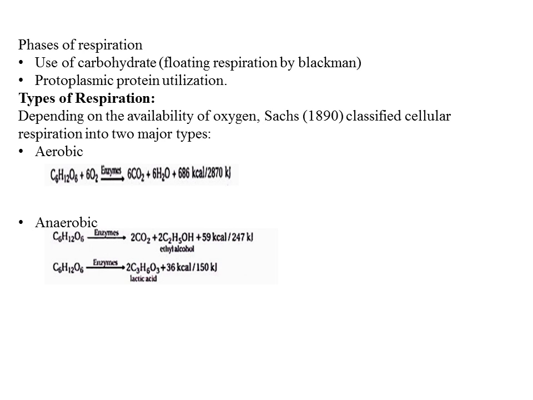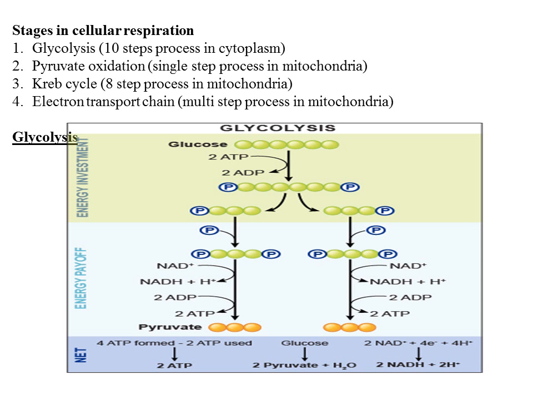So now moving on to the next slide. There are basically four stages in cellular respiration. First one is the glycolysis process, and the major point is that glycolysis occurs inside the cytoplasm of our cell. So in cellular respiration, cytoplasm acts as the site for glycolysis, and glycolysis consists of a 10-step process.